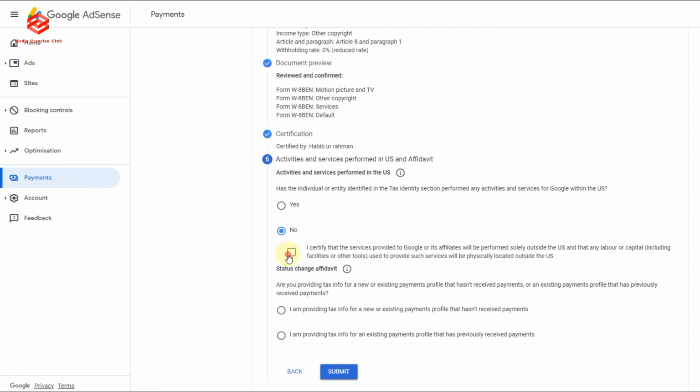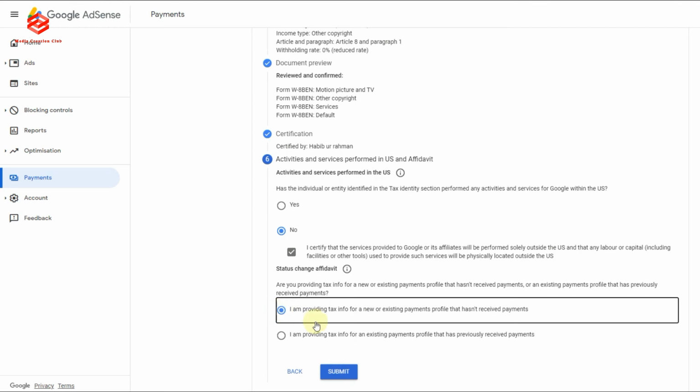Then check the box. Now here is another question asking whether you have received payment from Google. If you haven't received payment from Google, you select the top option. If you have already received even one payment from Google, you select the bottom one. He didn't get any payment from YouTube, so we just click the top one, then click submit.